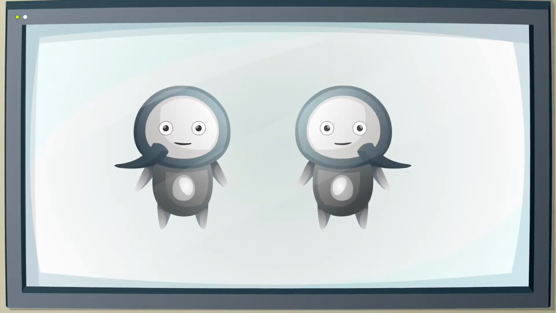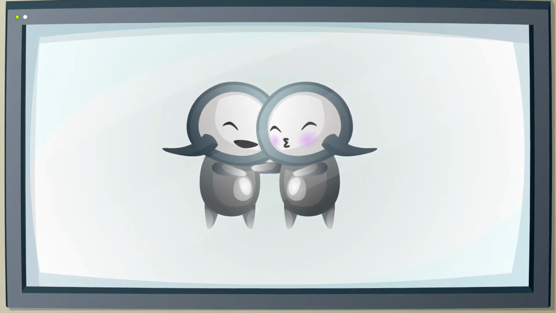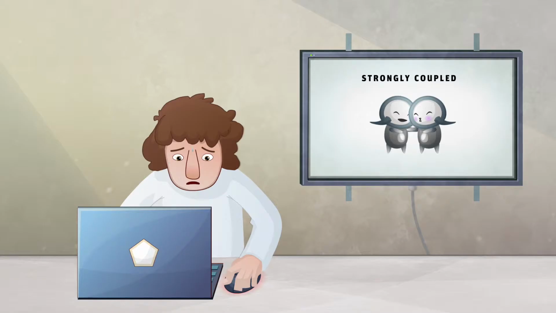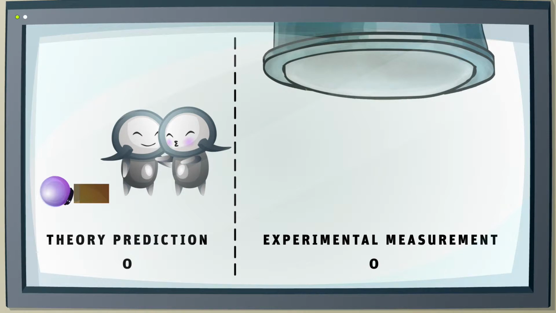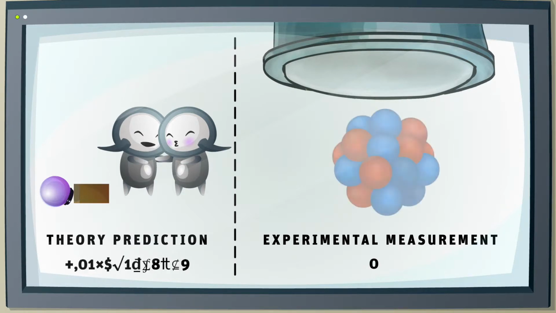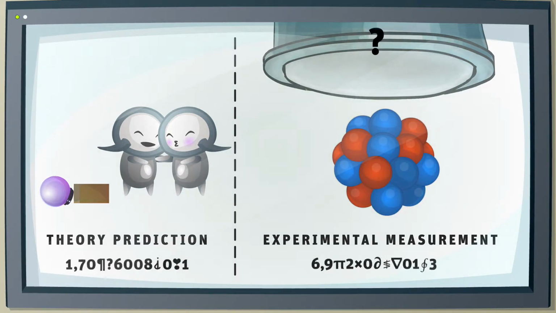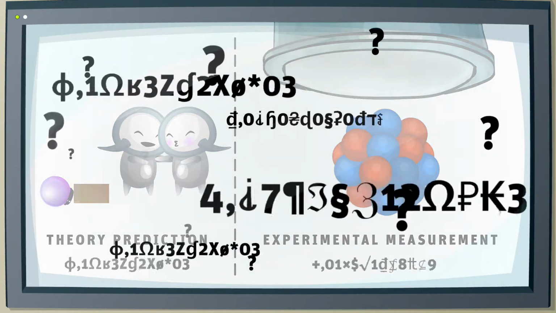Other quantum field theories describe particles that interact strongly. They are called strongly coupled and are much less understood. We do not know how to use them. For instance, we know that a quantum field theory describes the particles inside the nucleus, but we cannot calculate its predictions. It's very frustrating.